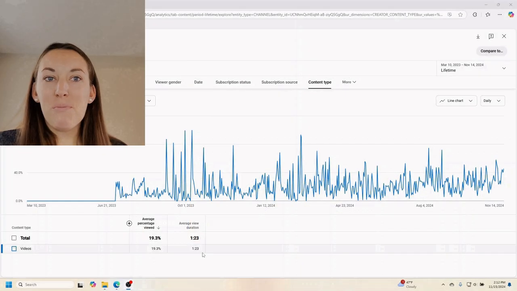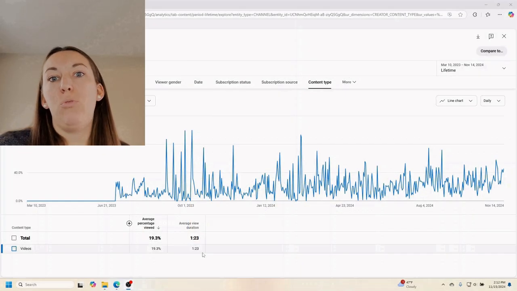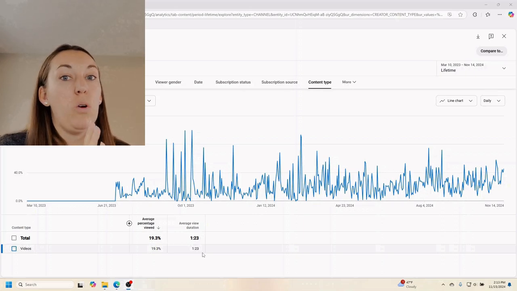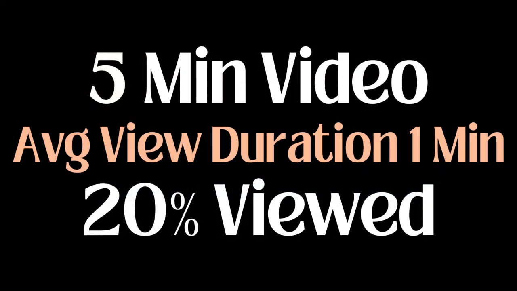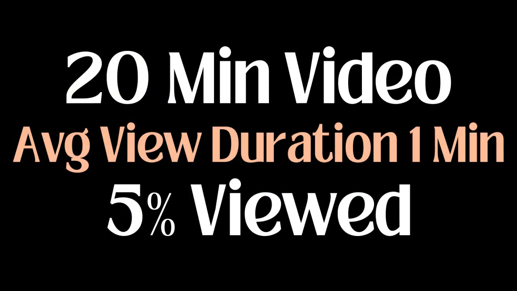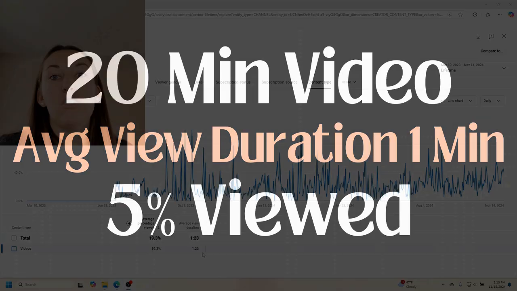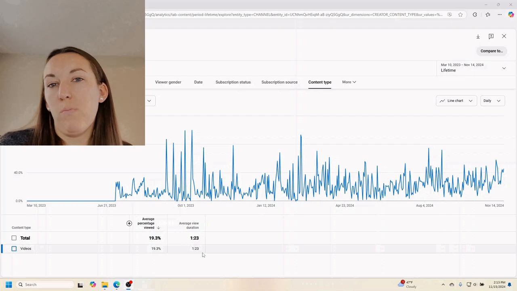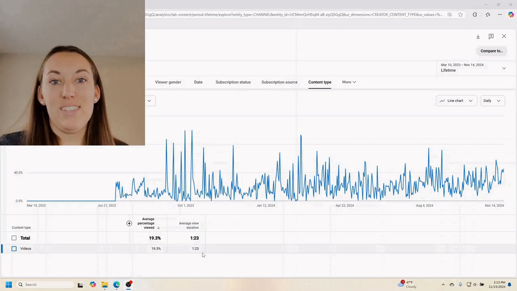Both numbers matter because the percentage tells you relative to the length of the video. You know, if it's a 5-minute video and somebody watches 1 minute, that's great. You got an average view duration of 1 minute. But on another video, it might be a 20-minute video. And if they watched, again, average view duration of 1 minute, that's great, but they watched a much smaller percentage of your video. So I think it's important to pay attention to both numbers and understand the difference.